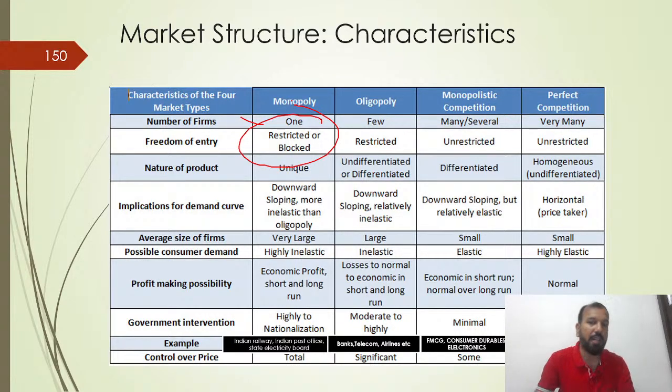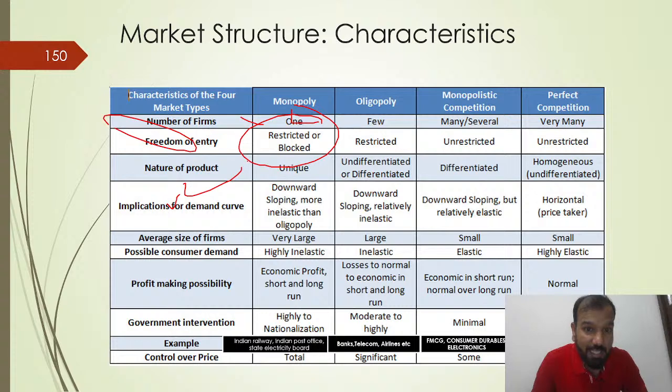Nature of the product under the monopoly is unique. Oligopoly, differentiated or undifferentiated. Monopolistic, a differentiated product. Each and every person is selling their different product. Perfect competition, homogeneous. This is again one of the important things you have to understand. Implication on the demand curve: it's downward sloping, more elastic, inelastic than the oligopoly. Downward sloping, relatively inelastic. Downward sloping, but relatively elastic. And horizontal, the price taker.